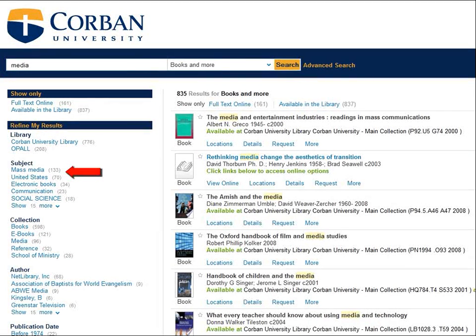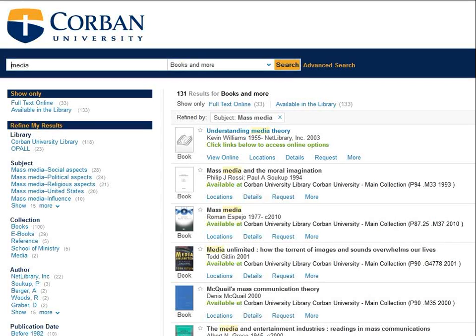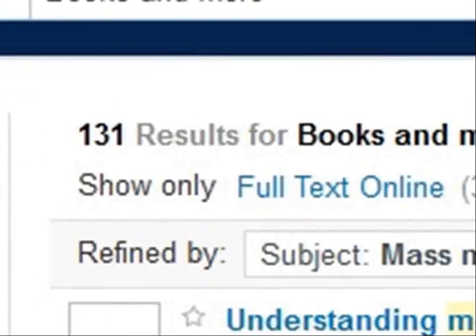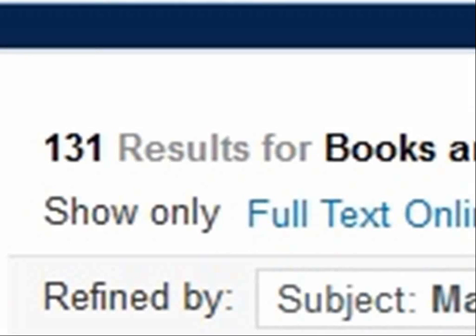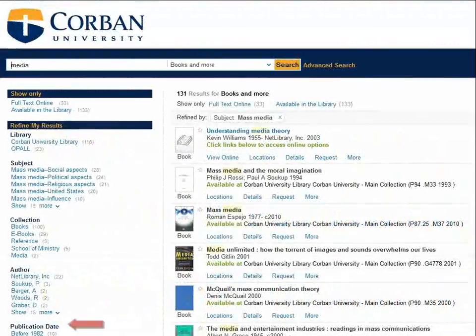When CorbanSearch searches, it looks everywhere: the title, the publisher, the author's name, everywhere. When using the subject heading, I can be certain that my book will actually be on the topic of mass media. That narrows my results down to something a bit more manageable. If I still had too many results, I may want to narrow it down by date or by collection.